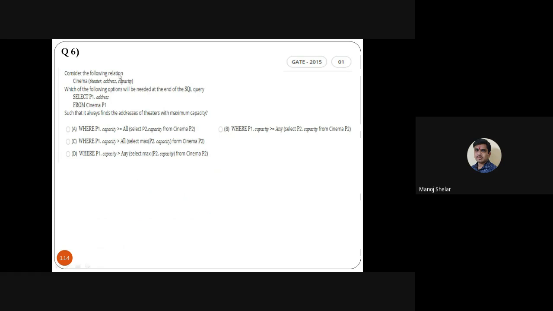Which of the following options will be needed at the end of the SQL query? Select p1 dot address from cinema p1 such that it always finds the addresses of the theaters with the maximum capacity. Here are four options. We saw the example of all, so A, B, C, D are the four options. Then the answer is A. A is the correct answer of this query.